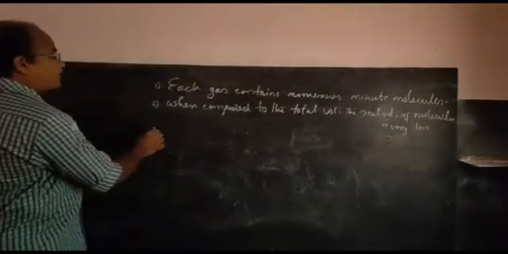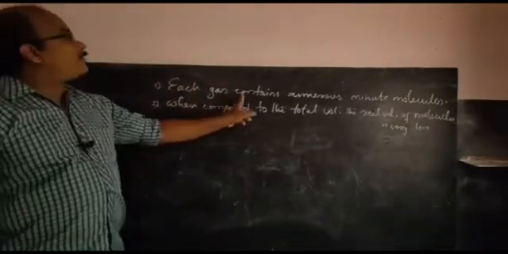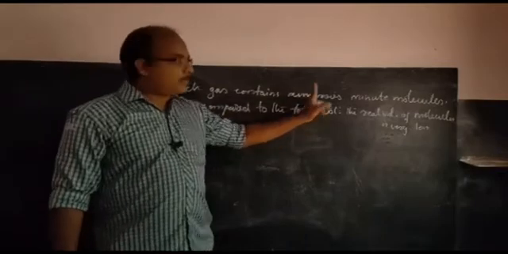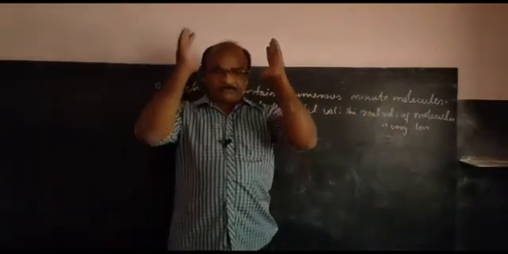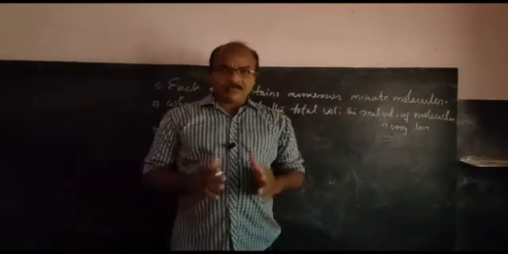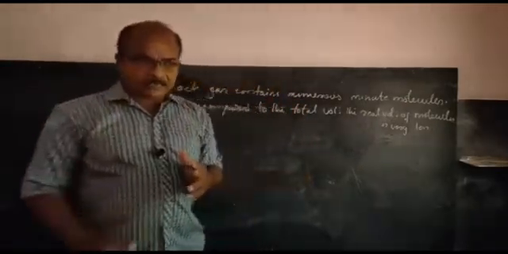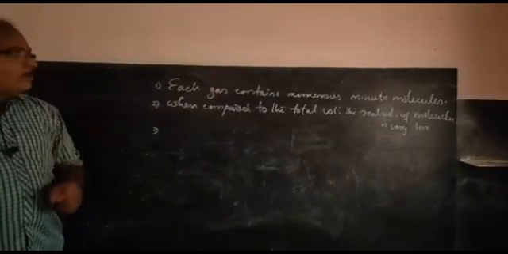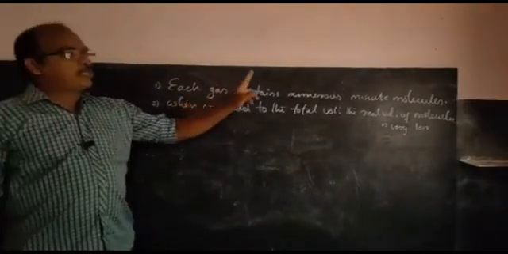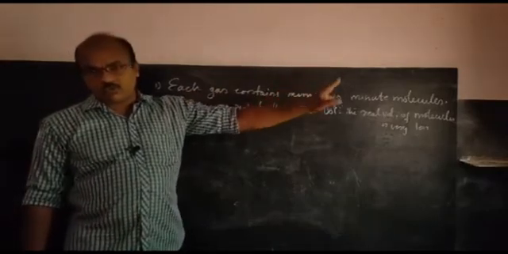The first point is each gas contains numerous number of minute particles, or when we fill a gas in a cylinder or when we take gas in a gas jar, it contains numerous number of minute constituent molecules.